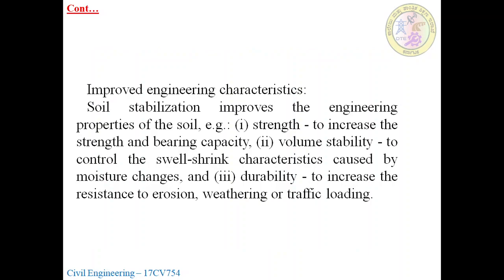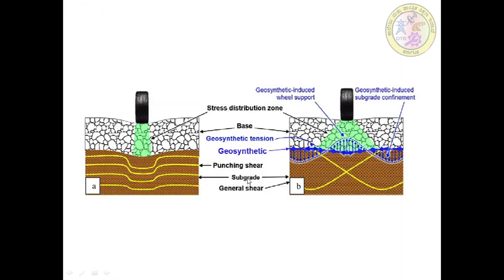For improved engineering characteristics, soil stabilization improves the engineering property of the soil. The conditions are strength, to increase the strength and bearing capacity; volume stability, to control the swell-shrink characteristic caused by moisture changes; and durability, to increase the resistance to erosion, weathering or traffic loading. So already what we have discussed earlier, there will be a stress distribution. See that this is very, very important here, what the stress distribution will be. It should be distributed like this always.